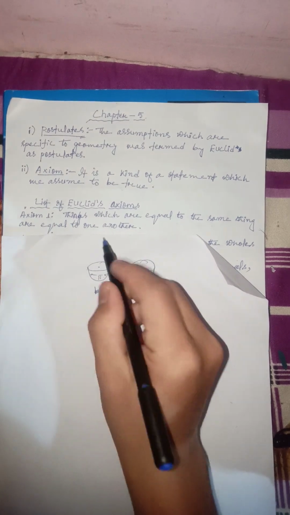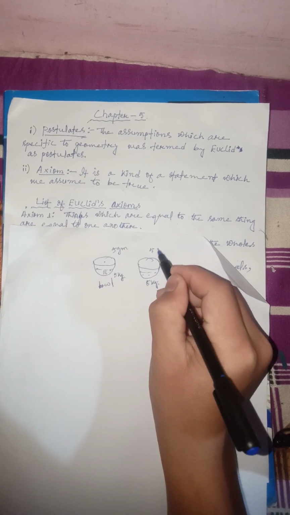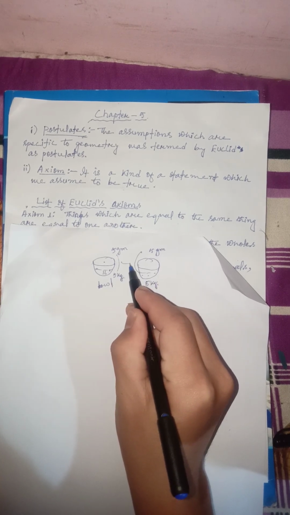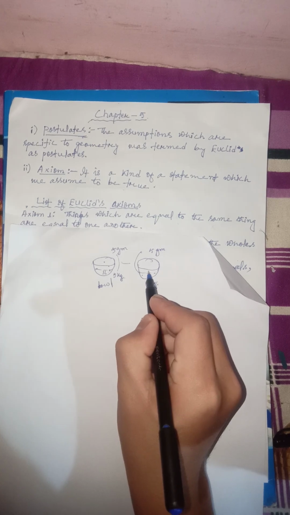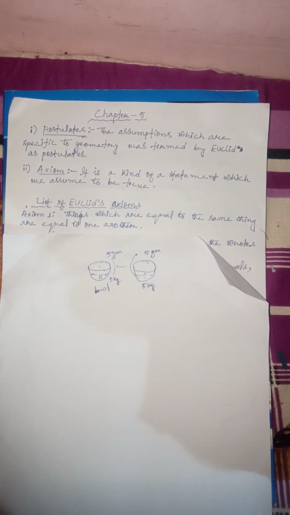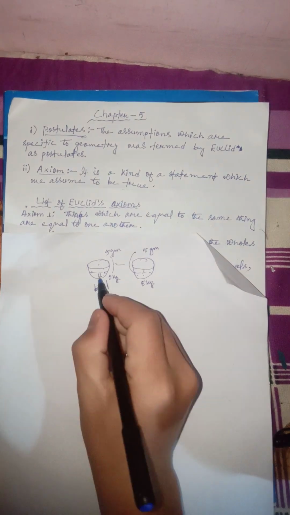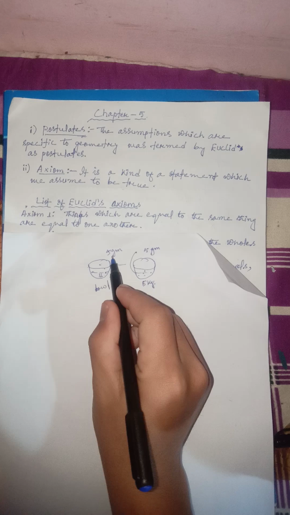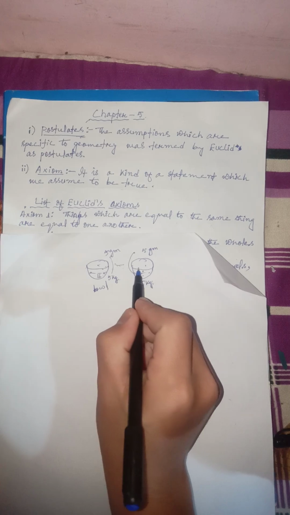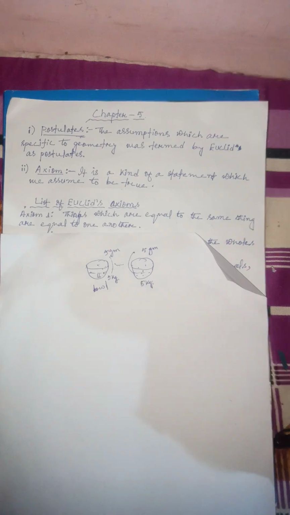Now let me add here 5 grams, and let me add here 5 grams, and after adding, the sum that we get in this as well as in this will be the same, right? So this is axiom number 1. Things which are equal to the same thing are equal to one another. Both of these are equal, and whenever we add the same quantity to this as well as to this, the result is also the same again. So this is the simplest way in which we can understand axiom 1.